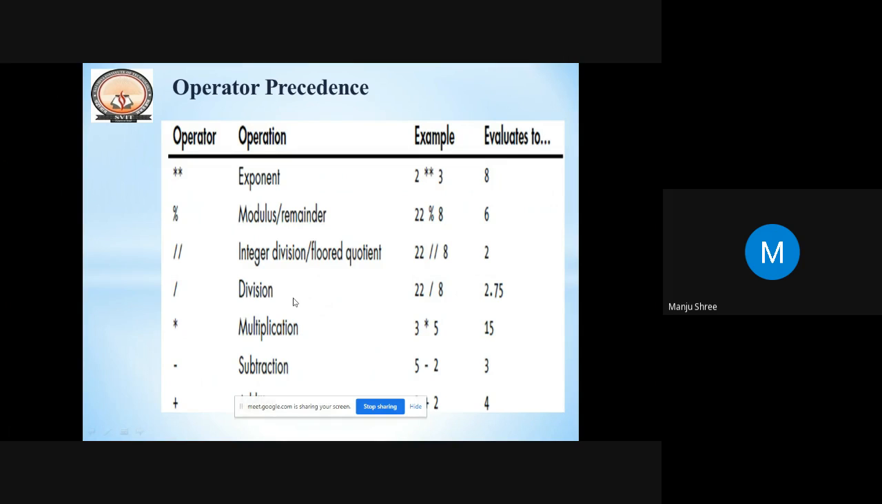And the division operator: normally when 22 is divided by 8, instead of the floor division we get the exact value, so the quotient will be 2.75. Multiplication is the next precedence, then subtraction, followed by addition.